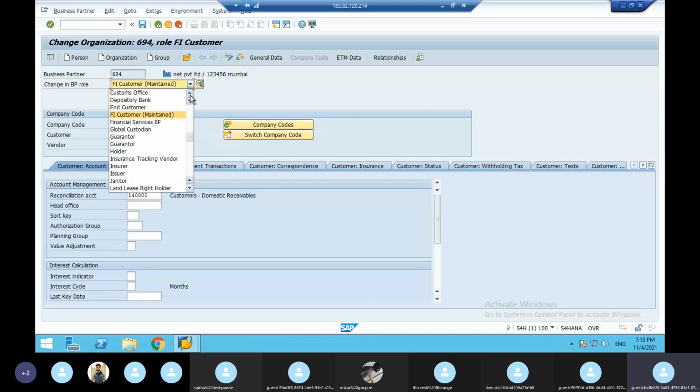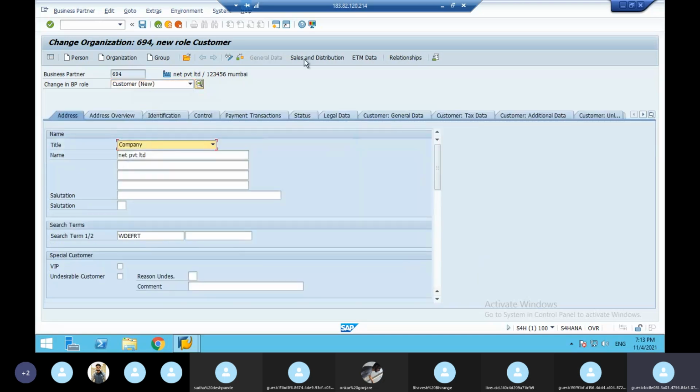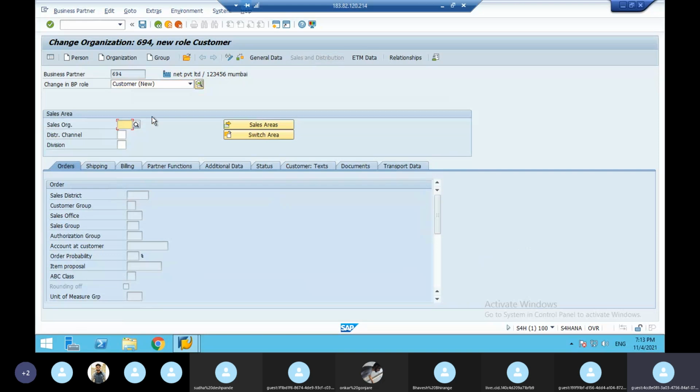Here you have to give customer only, because customer means SD. FI customer means FI department. Customer means SD customer. So the moment you give customer, here you see sales and distribution has come. So here you have to give your sales area. My sales area is BPL. My distribution channel is BP wholesale. My division is BP TV. So once you do this, press enter.